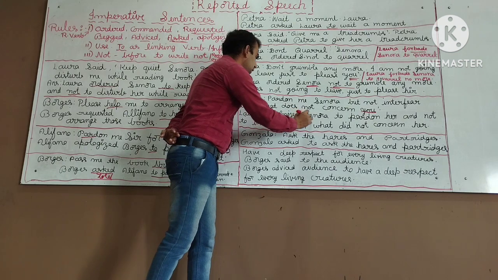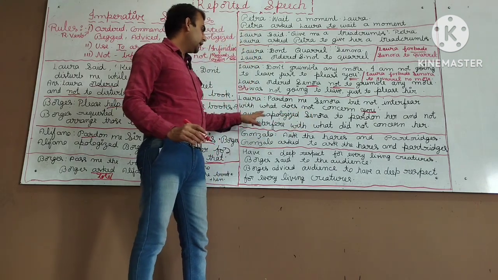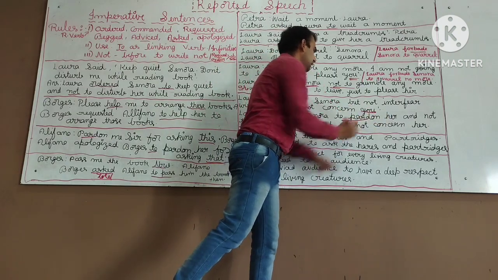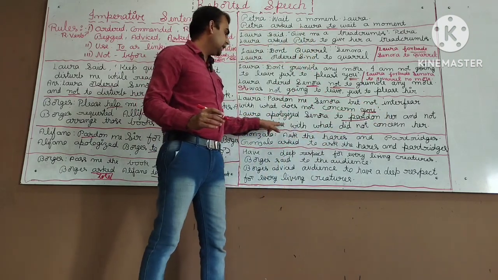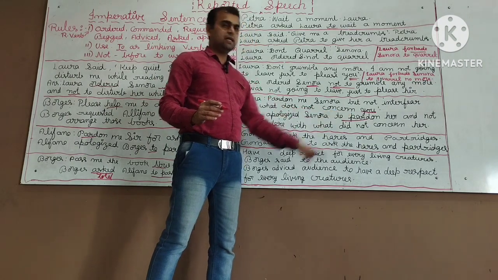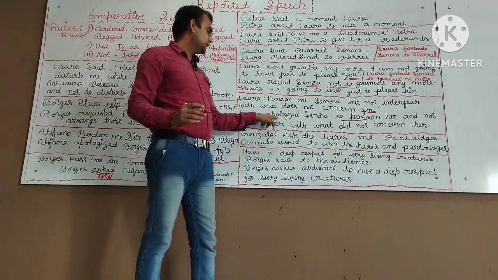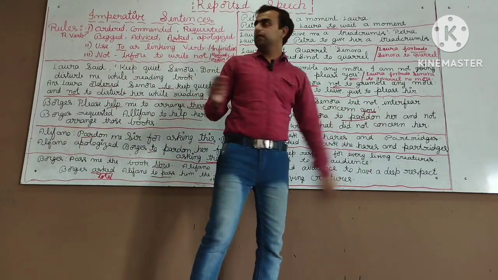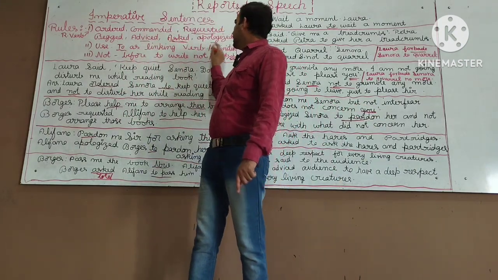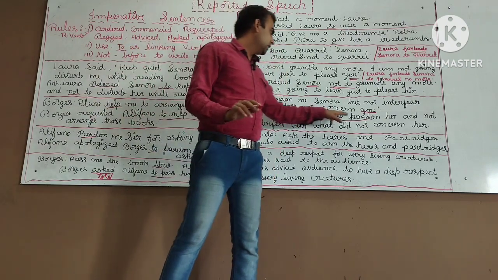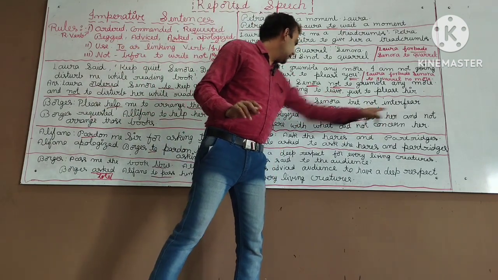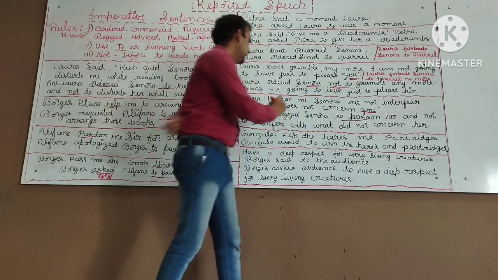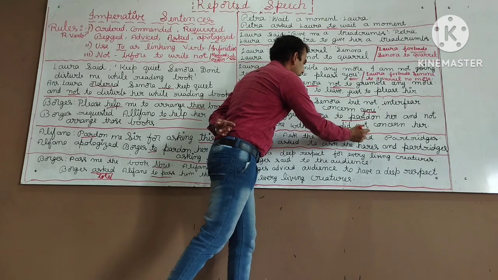Laura apologized Senora to pardon her and not to interfere with what did not concern her. Is it clear? Laura apologized, or we can also write begged, Senora to pardon her and not to interfere with what did not. I said does not always changes into did not.